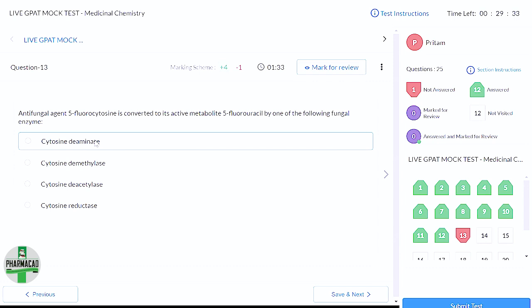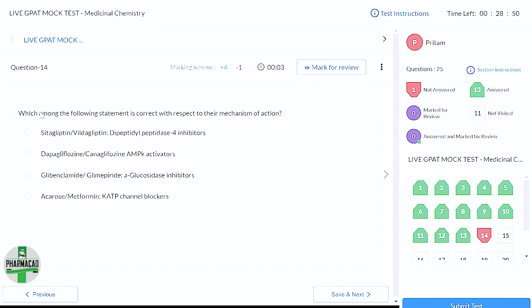So here what happens? 5-fluorocytosine में NH2 group, functional group होता है, which is getting deaminated in presence of this cytosine deaminase enzyme, और उसका keto group हो जाता है. The NH2 group is getting converted into keto group. That's why the enzyme used for this step is called cytosine deaminase. And this is present in the fungal cell. After this conversion, this 5-fluorouracil is incorporated in the RNA of fungus, and that's how the growth of fungus will be inhibited.